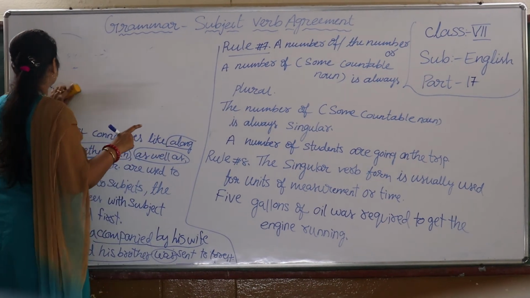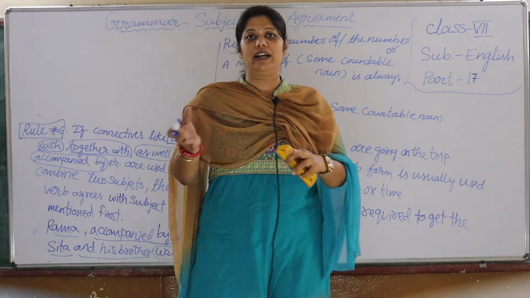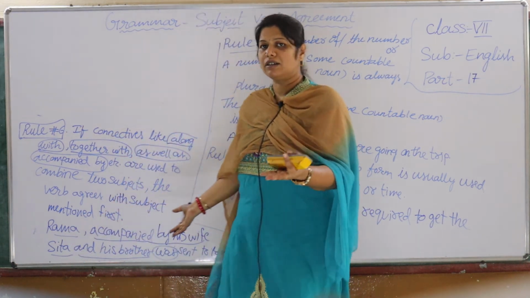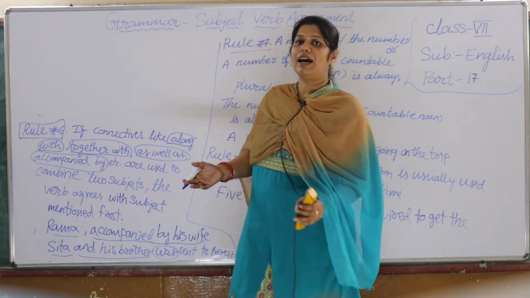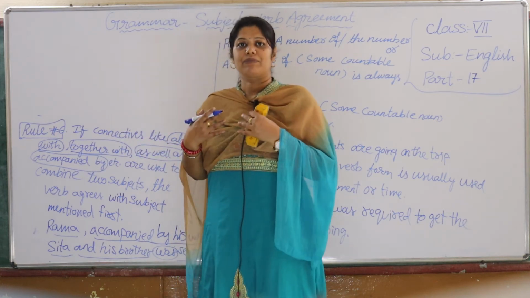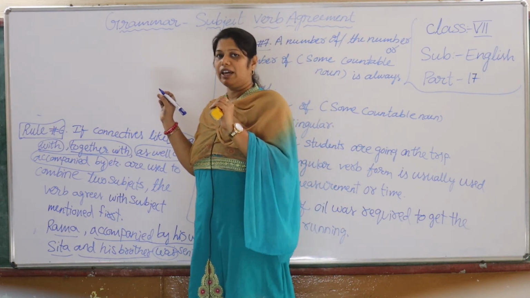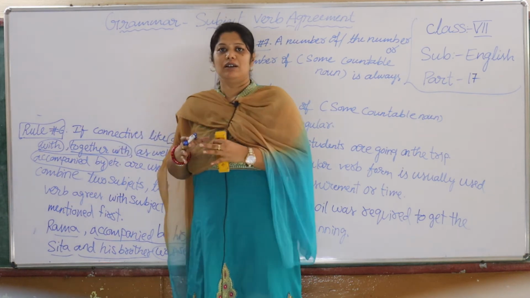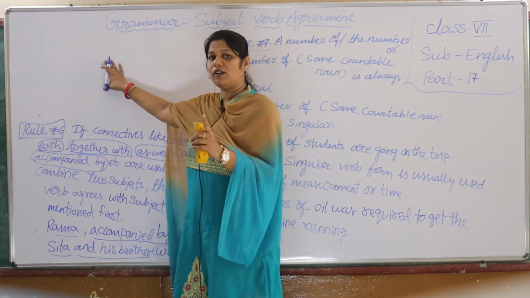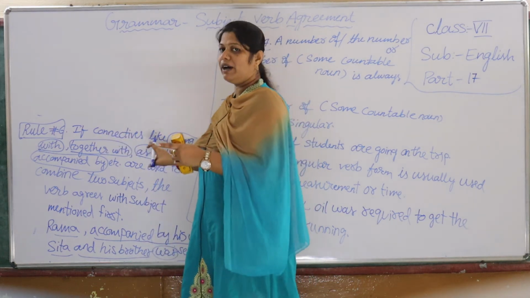Okay, I hope you understand this rule where you are joining your sentences with connectives like along with, accompanied by, together with, as well as. You can say, Sita as well as Geeta is my friend. Sita is singular, so you carry the verb in singular number. But when the starting subject is plural, then you have to carry the verb in plural. That is your rule number 6, children.